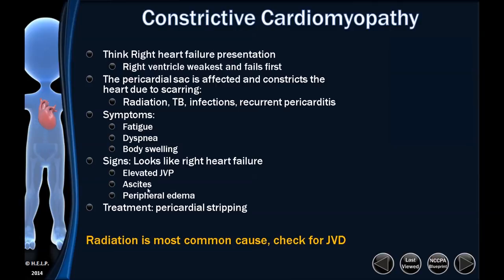The treatment is just pericardial stripping. You're going to be looking for a history of either radiation, tuberculosis, recurrent pericarditis. They're going to present with right heart failure, clear lungs, but all the right side: JVD, liver, and leg swelling.